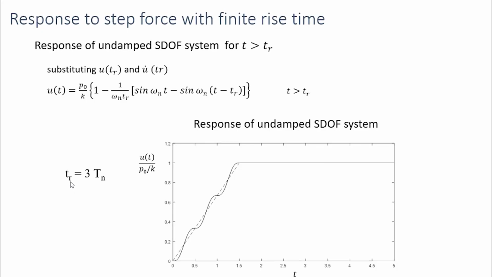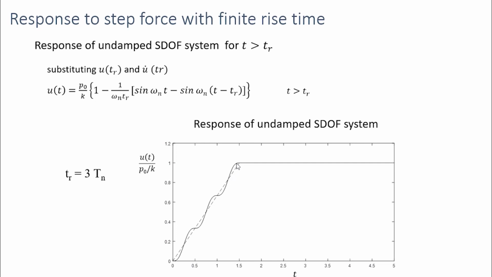So this is when TR is equal to 3 times the natural period. So TR is slightly lesser than what we have seen earlier. So here, this is the response. During the ramp portion, the system is oscillating, but when T is equal to TR, here the velocity of this response is 0. How will we know from this curve?